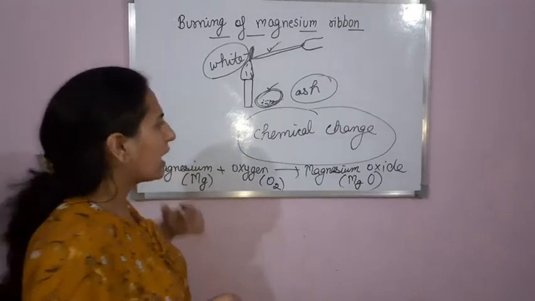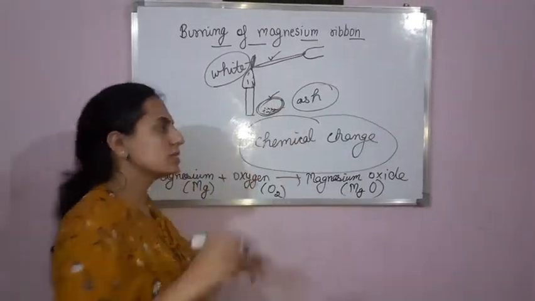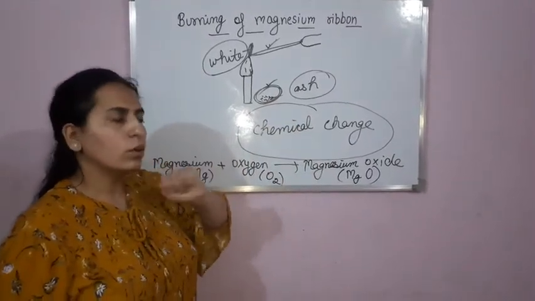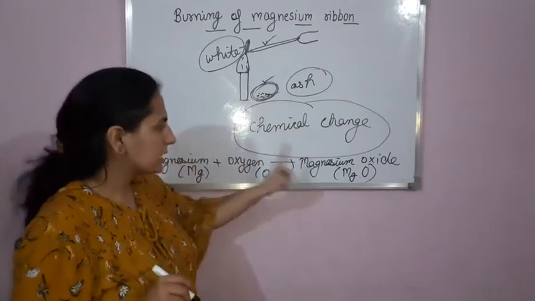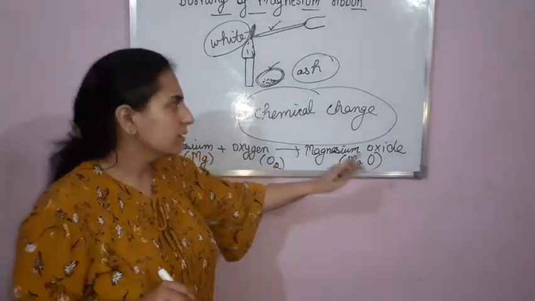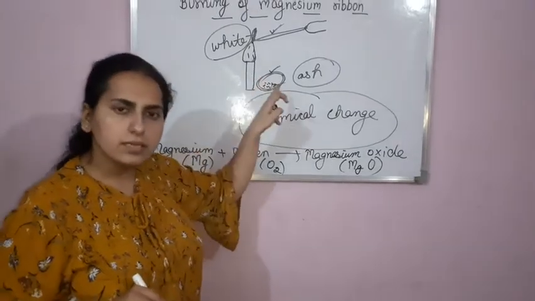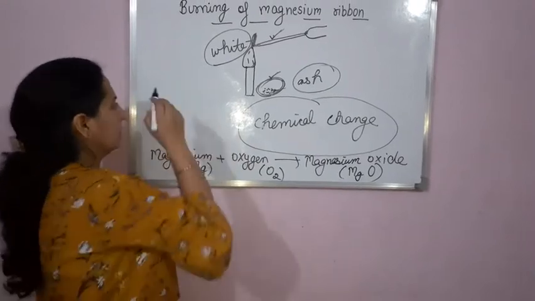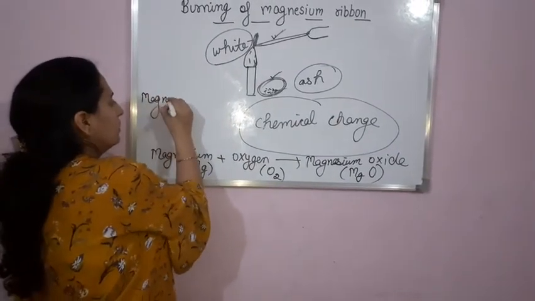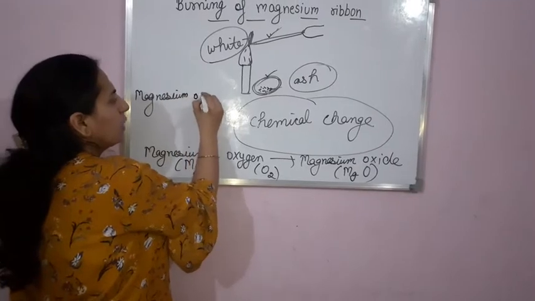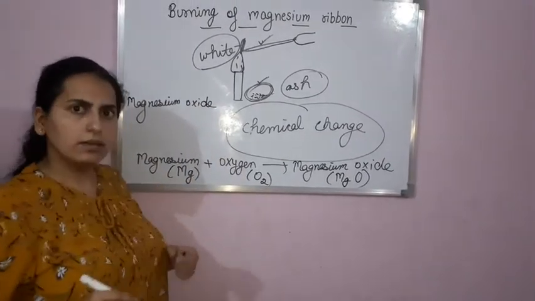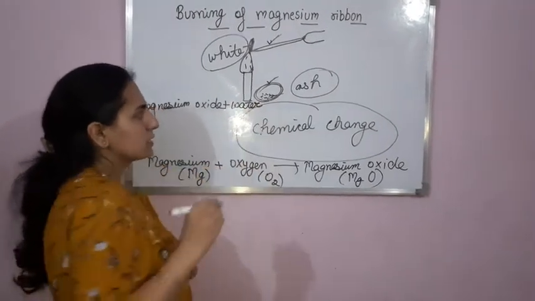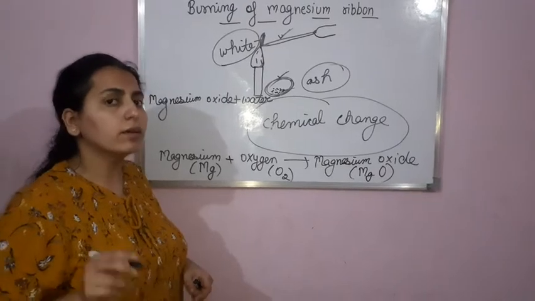Now what do we have to do next? Collect this ash. What is the formula of this ash? Think. Yes, it is magnesium oxide. So in the next step we collect this ash, that is, magnesium oxide. I had collected magnesium oxide. Now I will mix this magnesium oxide in water.